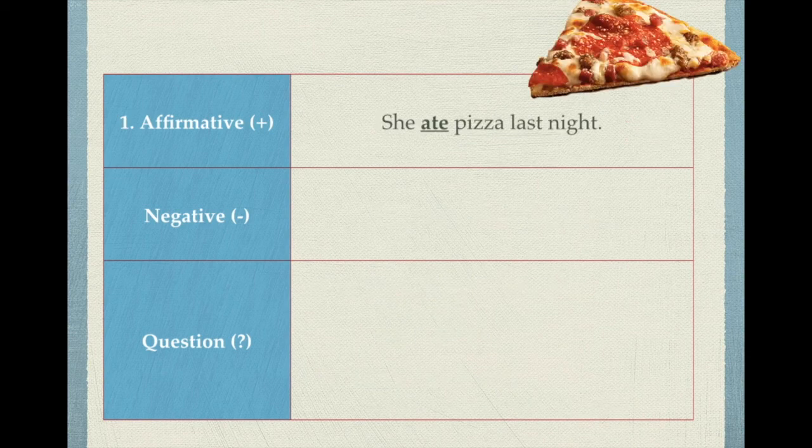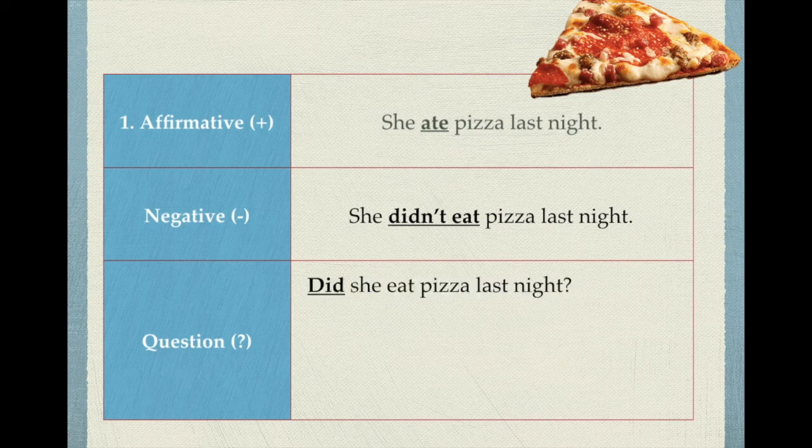So the last example, this is for you to practice, remember. She ate pizza last night. So the negative: she, this is not verb to be, this is a different verb, so we need auxiliary did, in negative, didn't. She didn't eat pizza last night. How do you make it a question? Did she eat pizza last night? You see how the verb is in the base form? We don't say she didn't ate or did she ate, because we already have the auxiliary in past. So did she eat pizza last night? Yes, she did. No, she didn't.